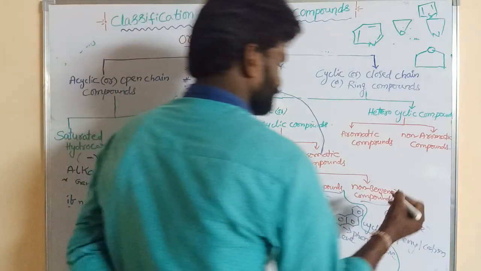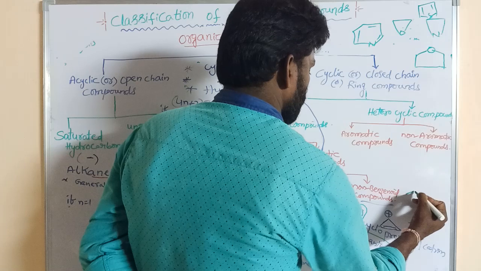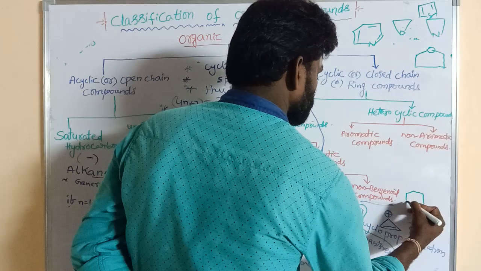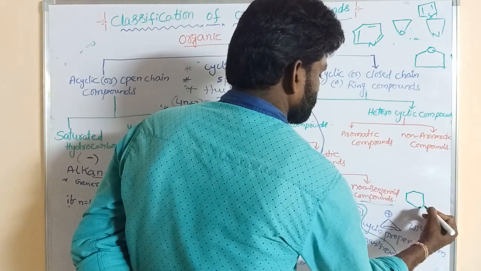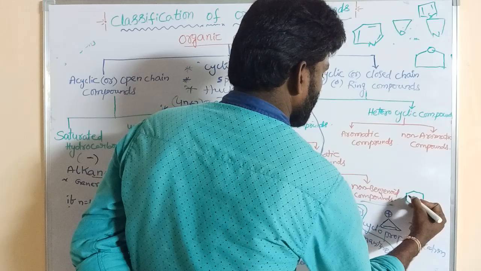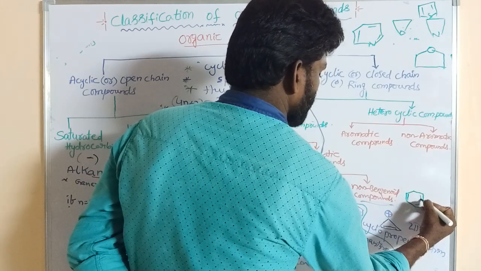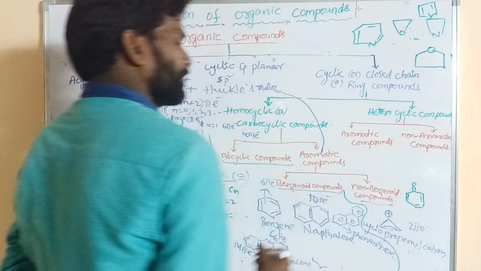Okay, next, if you take double bond, single bond, double bond, single bond, double bond, double bond, and O. This is tropone.